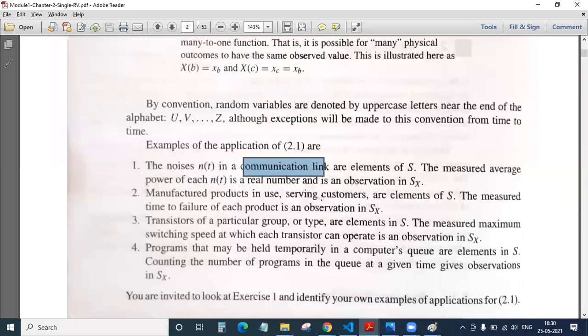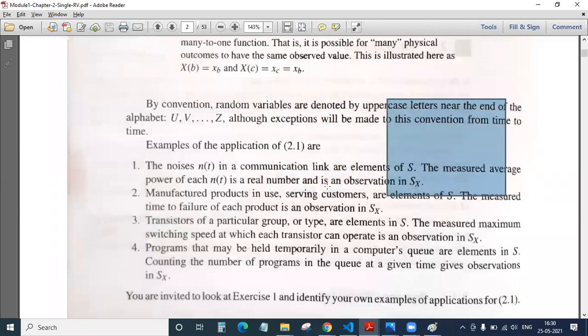Another major example: all of you might have seen, in analog electronics, a lab wherein you have used transistors. If you look at transistors, you might have observed some peculiar behavior. The characteristics either go on increasing or go on decreasing.